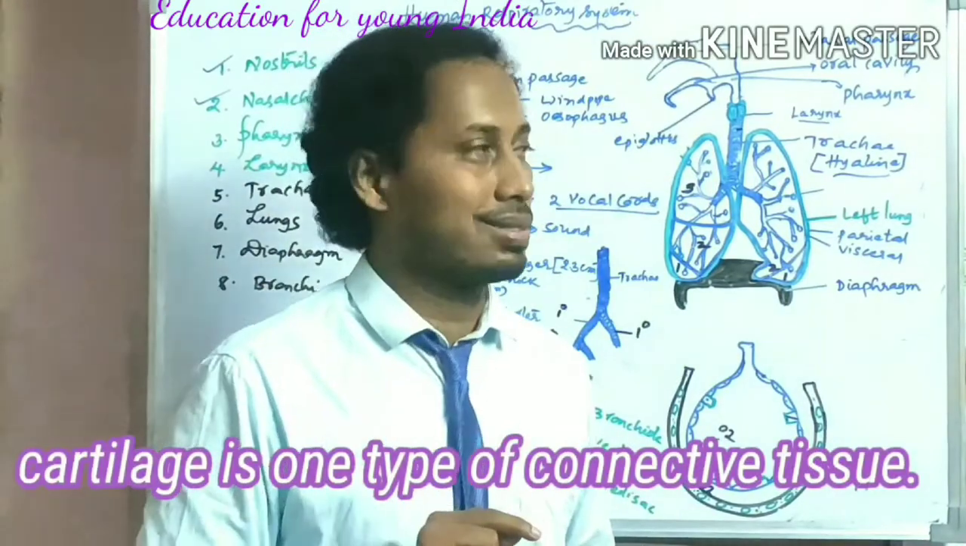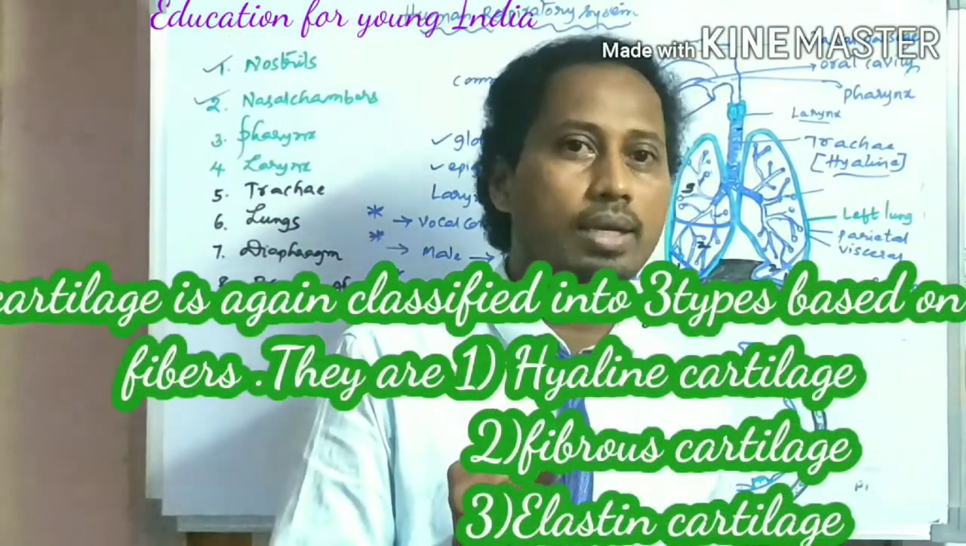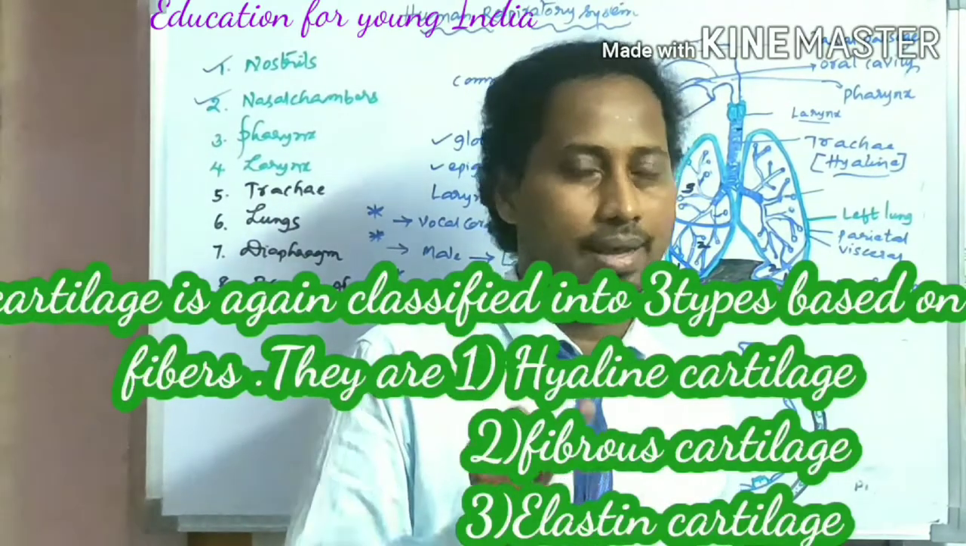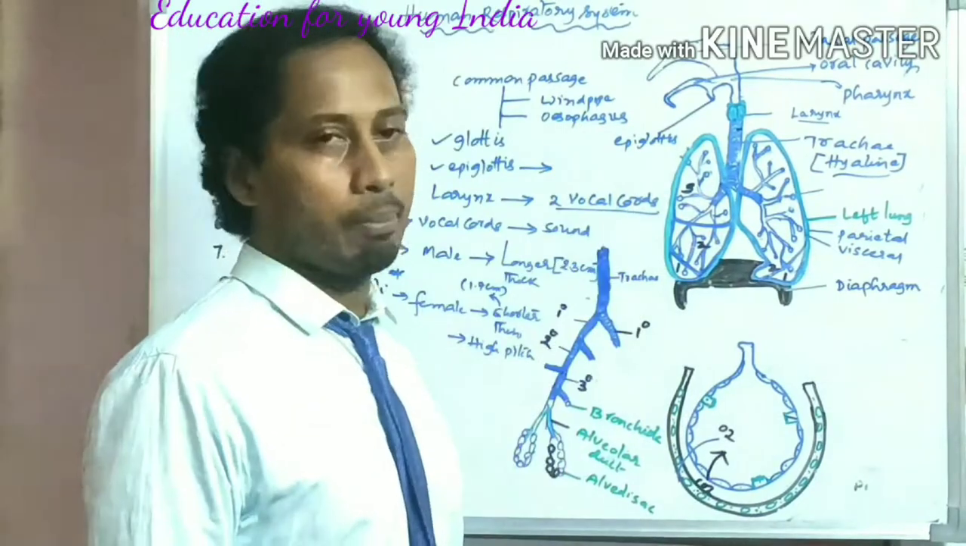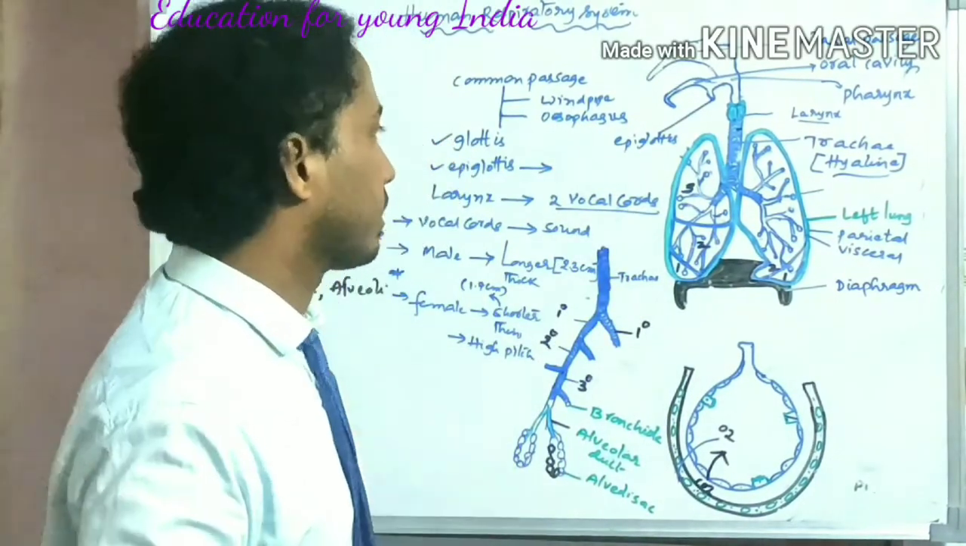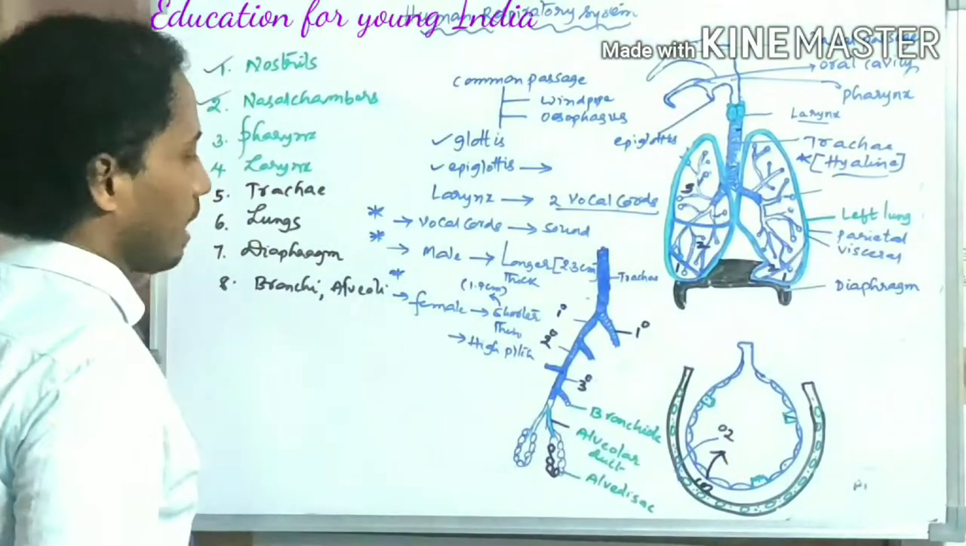In cartilage, again, there are 3 types: hyaline cartilage, fibrous cartilage, and elastic cartilage. So, this trachea is made up of hyaline cartilage. This is one important point in competitive exams.